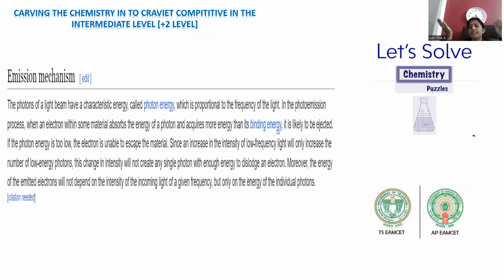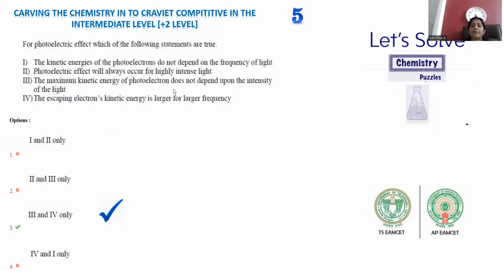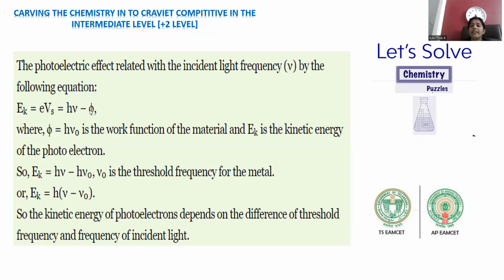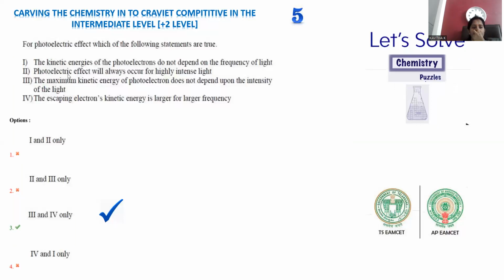Whenever the material surface is irradiated or bombarded with photons, the surface of the material gains energy, and that enhanced energy is responsible for ejecting the electron. That is how the process is carried out, and it does not depend upon the intensity of light. Even in the equation, you can't see any parameter mentioning intensity of light in order to measure its photon energy, so you can cancel out option number 2 also.